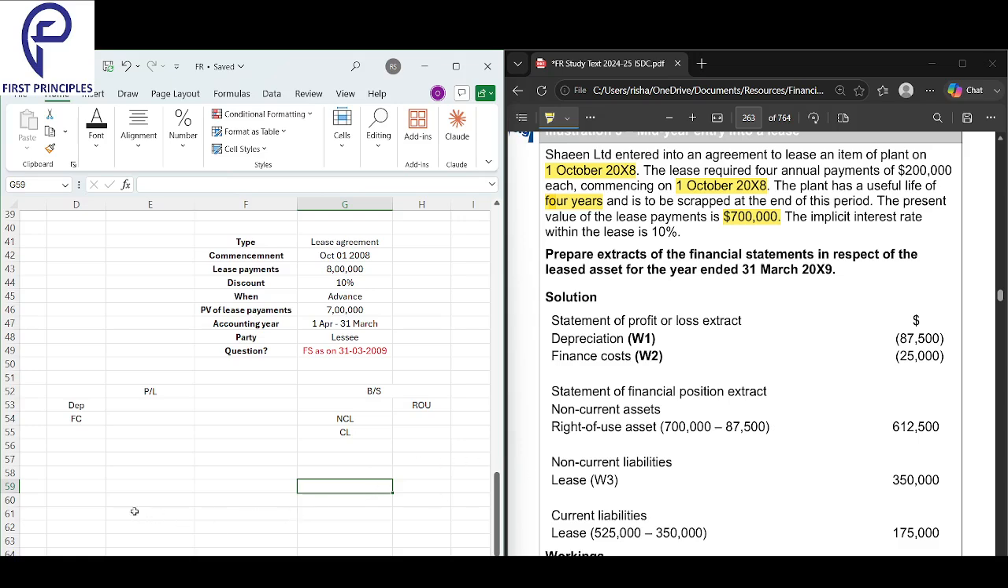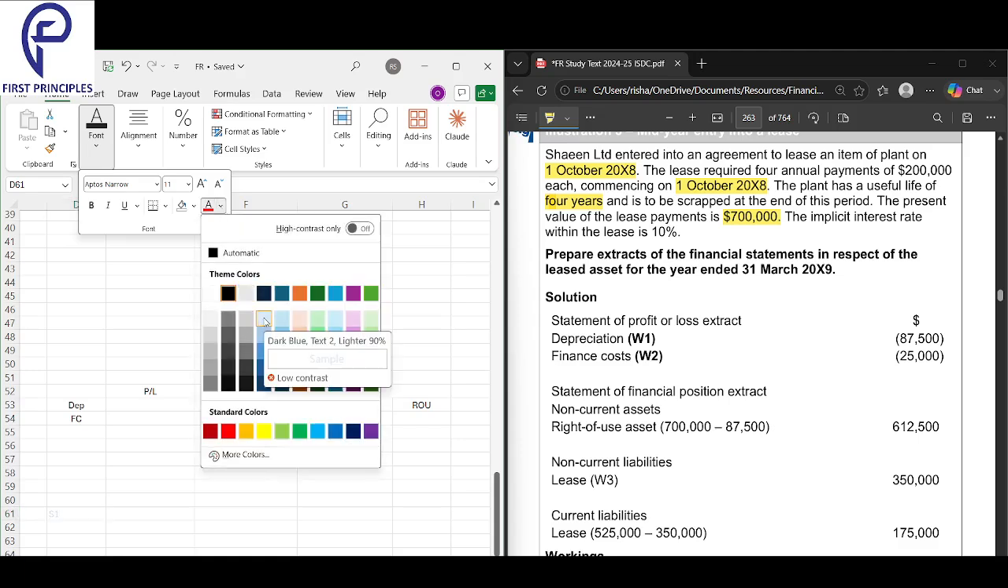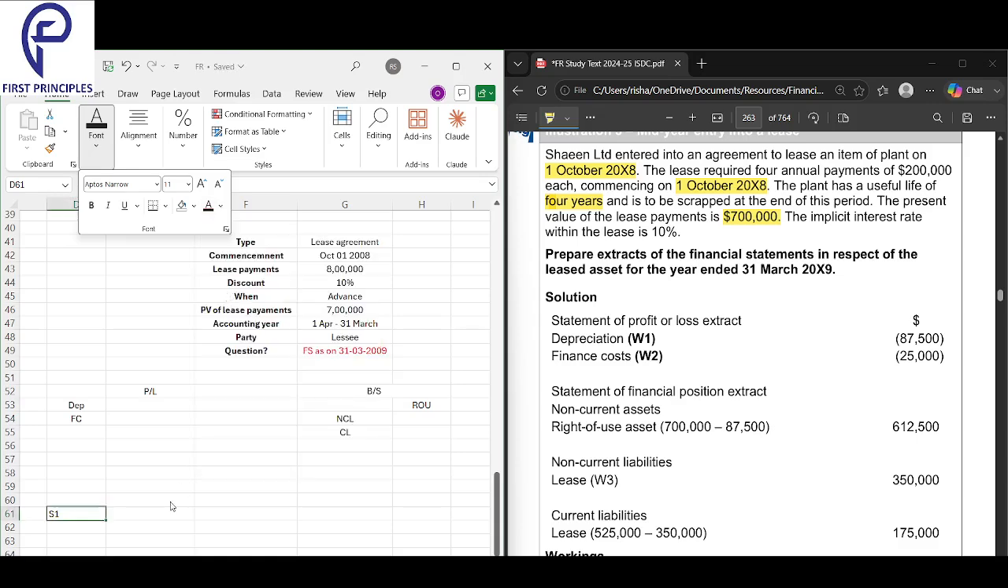Okay, so let's start. Step one. We'll start with finding the value at the start of the year.